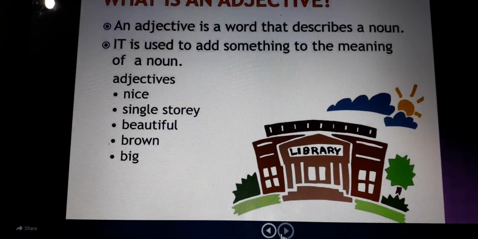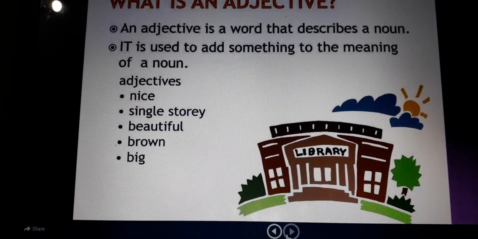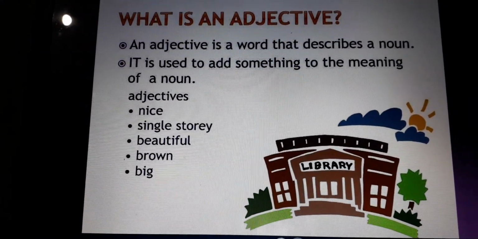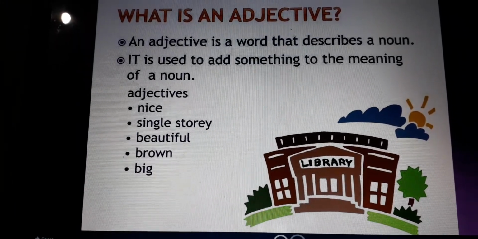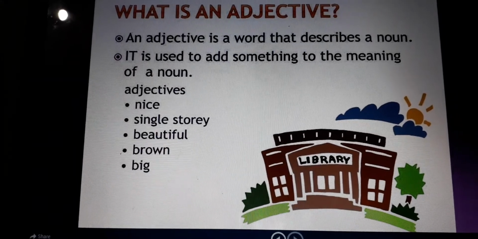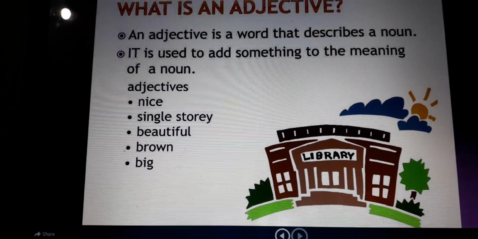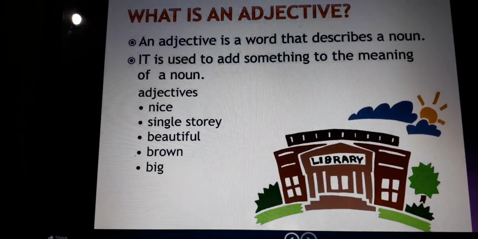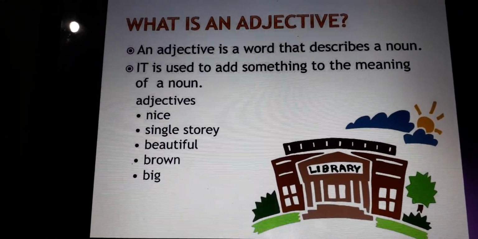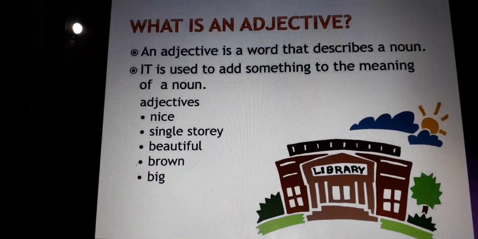All these are adjectives and they describe a noun or pronoun, or they add something to the meaning of a noun. Is it clear? Now you all know nouns are the name of a person, place, animal, thing, or idea, right?